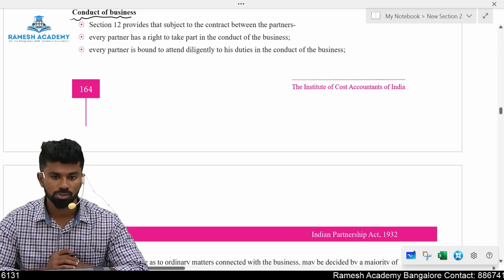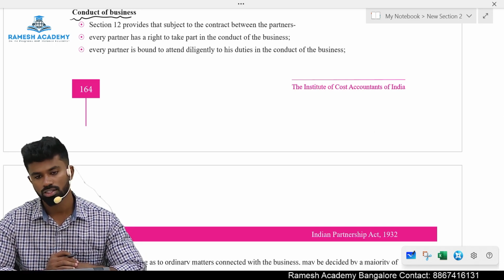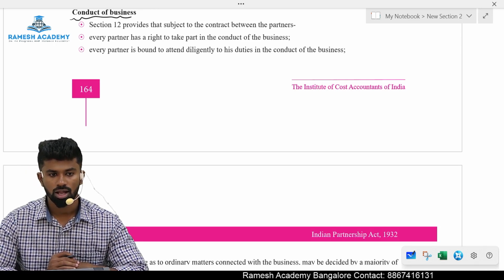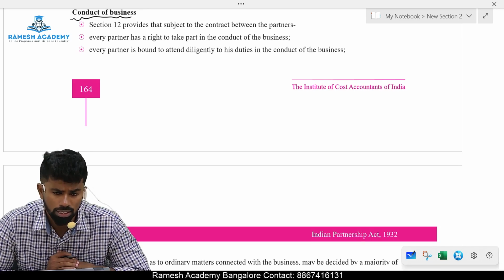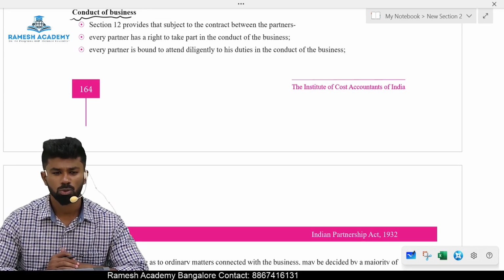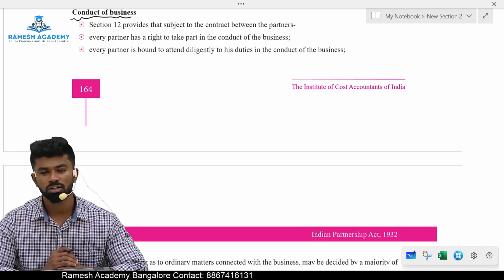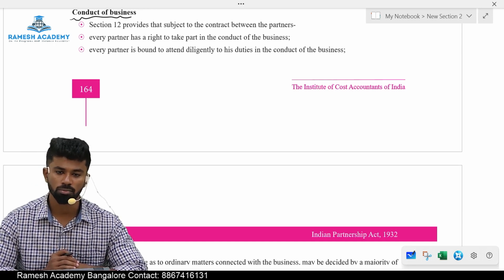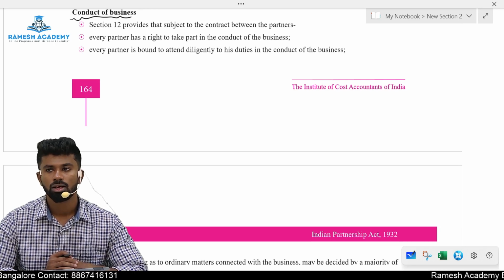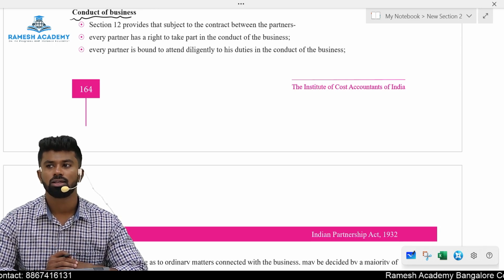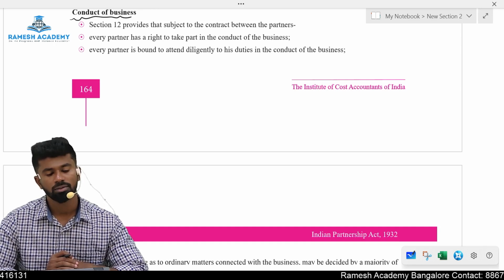Yes, they must be just and faithful to what? Each other. And the last condition in case of duties of a partner is that they shall provide the complete information and the true accounts of the partnership firm to other partners. Correct, right? Yes.